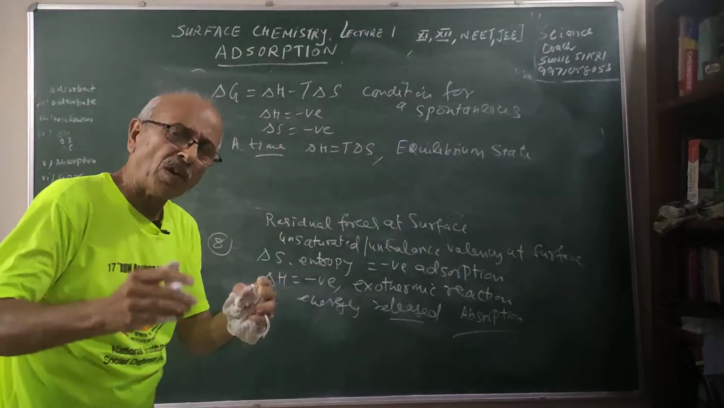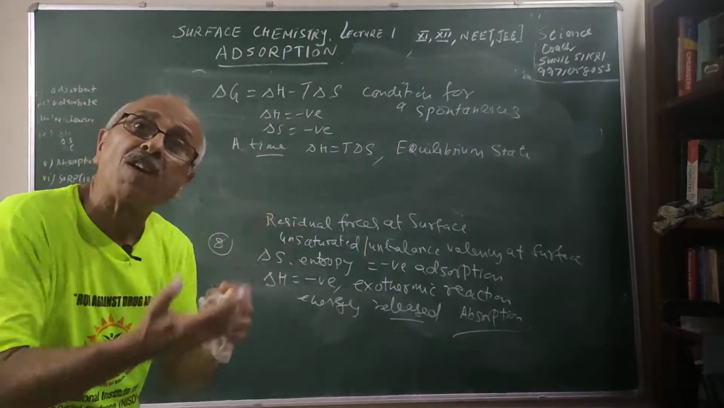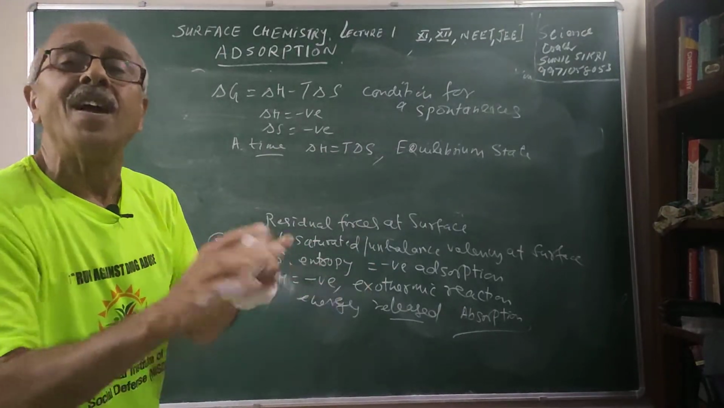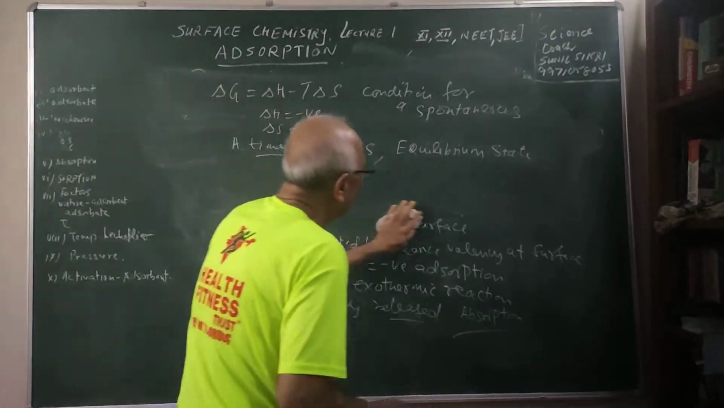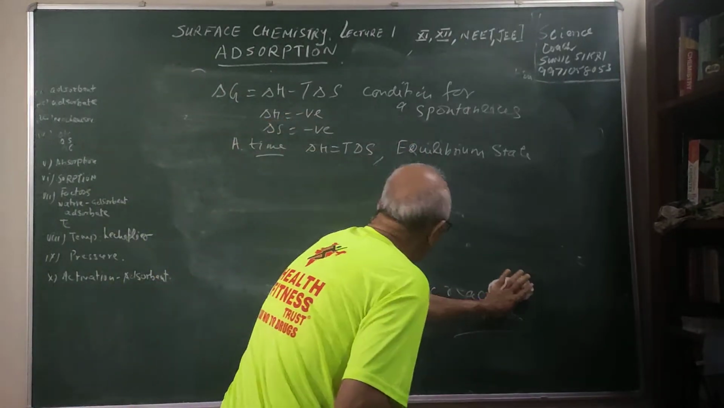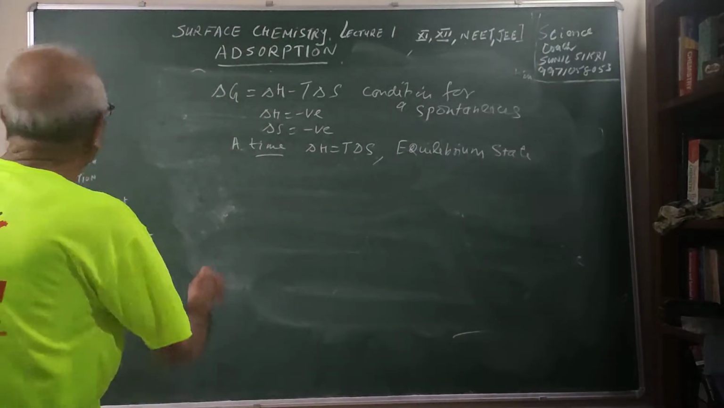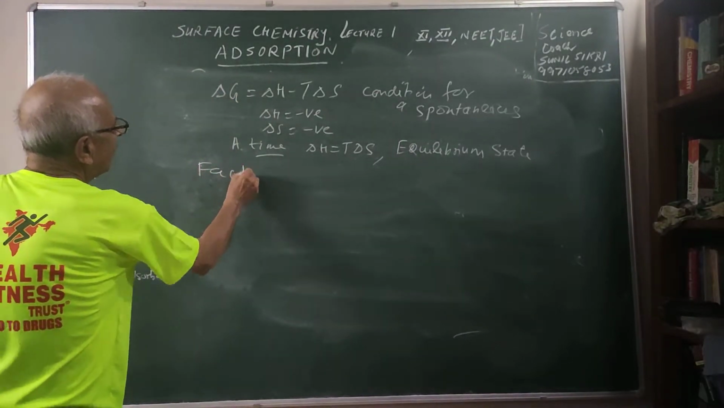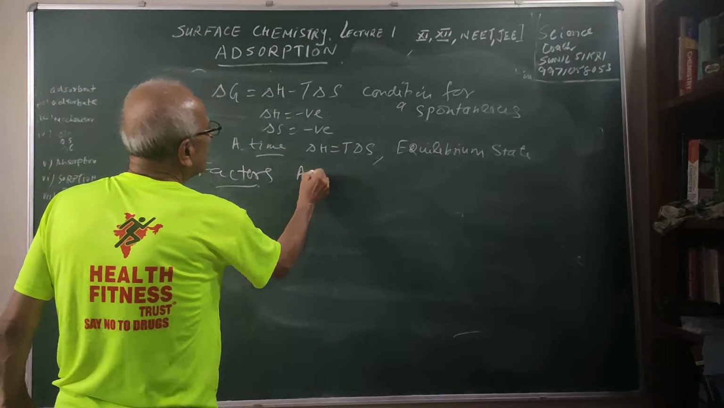So the number of molecules which are getting adsorbed are in equilibrium with the number of molecules which are getting desorbed, and that process will stop at that time. That is what I am saying. Equilibrium state will come when the two are equal. Okay, now students, let us see what are the factors which will affect the adsorption process.